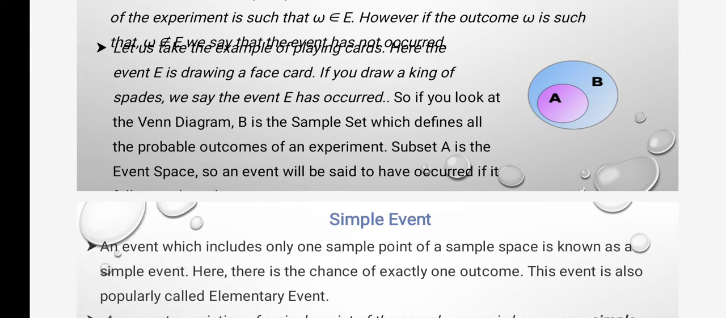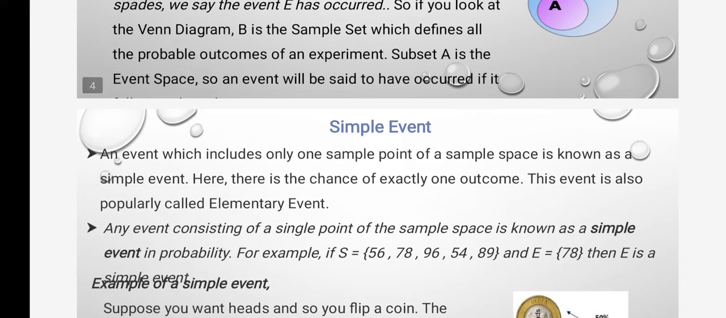So if you look at the Venn diagram, B is the sample set which defines all the probable outcomes of the experiment. Subset A is the event space. So an event will be said to have occurred if it lies in the event space.